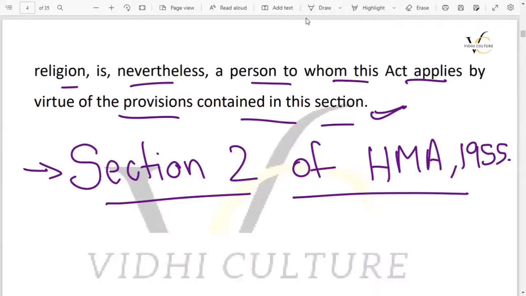So I have tried to explain this to you in a fairly easy way. I hope you have understood. We will come up with other important sections of the Hindu Marriage Act very soon before your exam, so that you can understand the exact meaning of those sections, which are very, very important with respect to your exam.